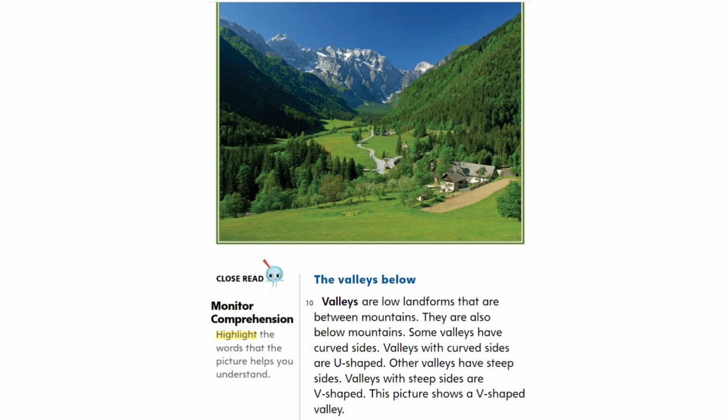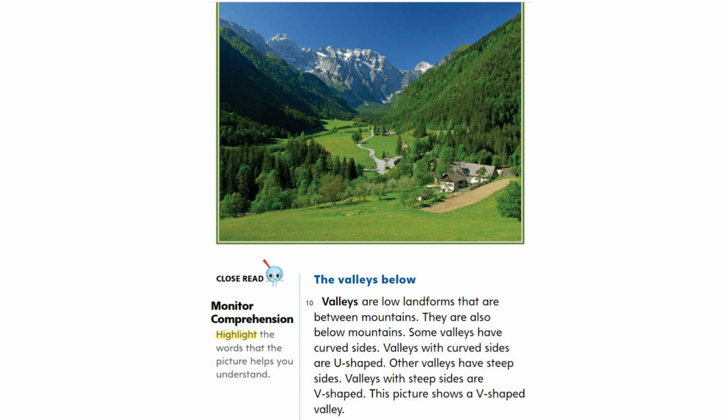Monitor comprehension. Highlight the words that the picture helps you understand. The valleys below. Valleys are low landforms that are between mountains. They are also below mountains. Some valleys have curved sides. Valleys with curved sides are U-shaped.